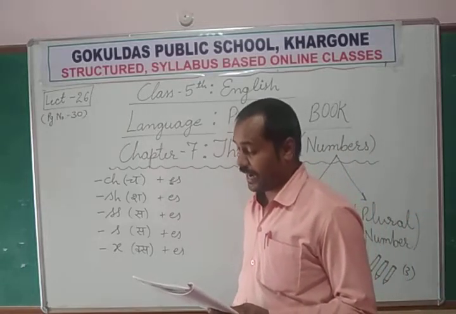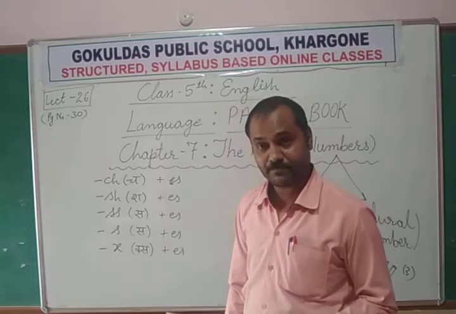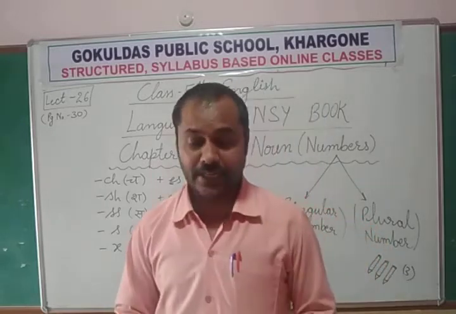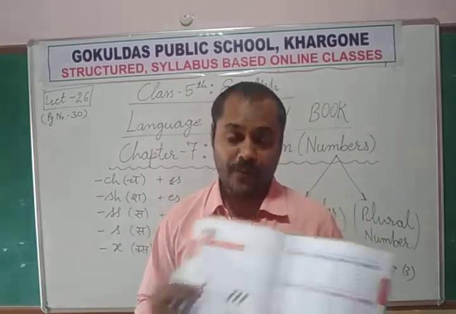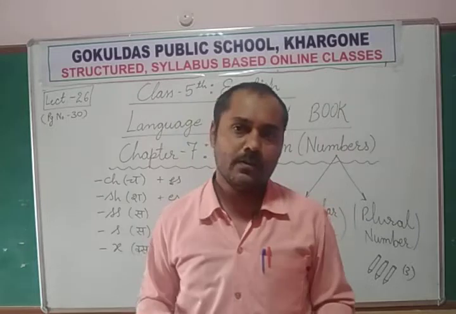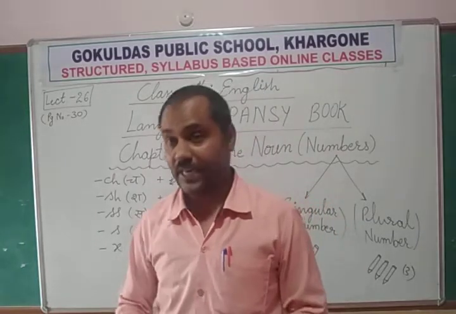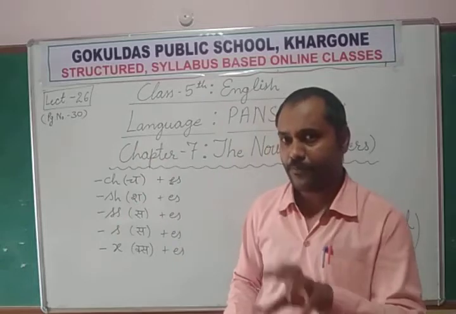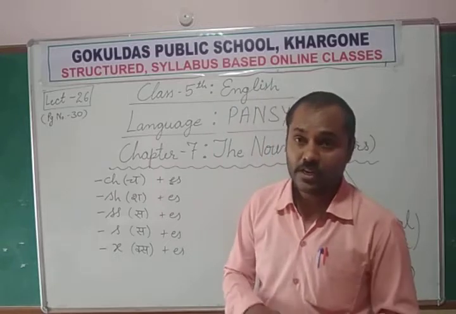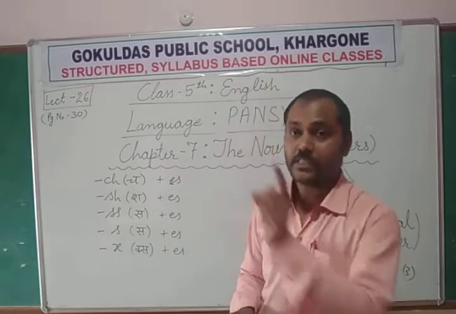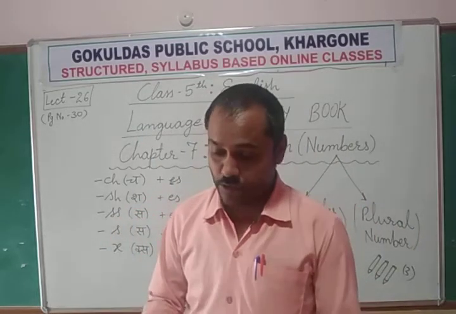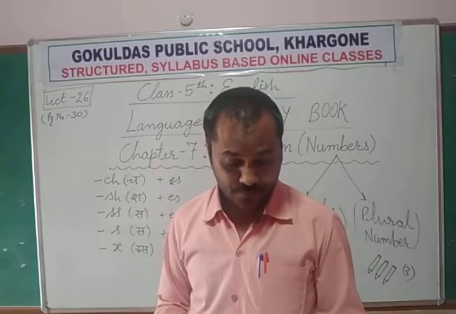Dishes, atlas, atlases. You know what an atlas is? An atlas is a special kind of book which consists of many types of maps, just like the map of Khargoon, map of MP, map of India. There are so many types of maps, and all routes, railway routes, bus routes are given there. You can see that special kind of book in the library. That kind of book is called an atlas. So the plural of atlas is atlases.